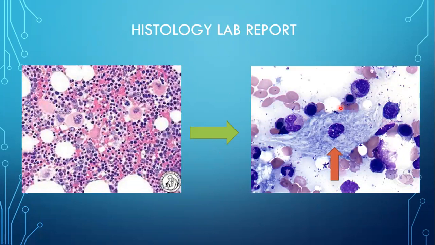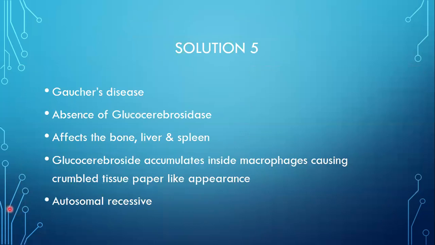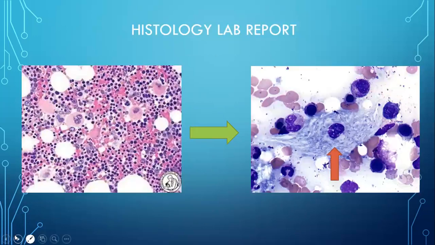And this histological report shows you the crumbled tissue paper-like appearance of the macrophages in the spleen. So this disease is Gaucher's disease. It is because of the absence of glucocerebrosidase. It affects the bone, liver, and spleen. This disease is a type of lysosomal disorder. Now, glucocerebroside accumulates inside macrophages, causing crumbled tissue paper-like appearance. So that is the classical feature you can see here, crumbled tissue paper-like appearance.